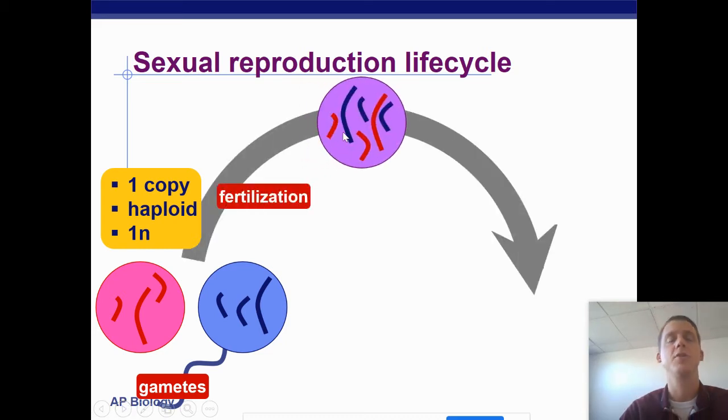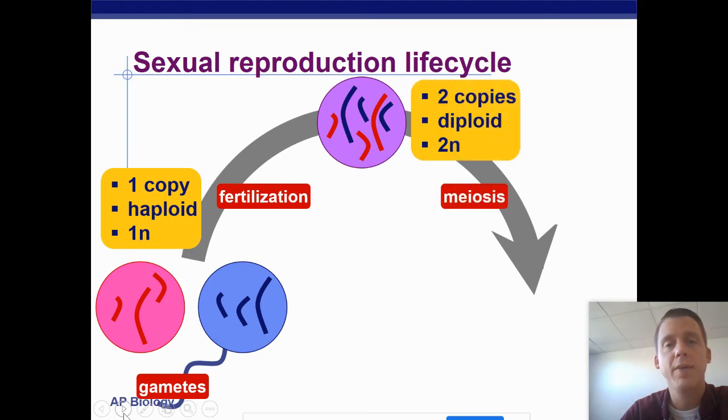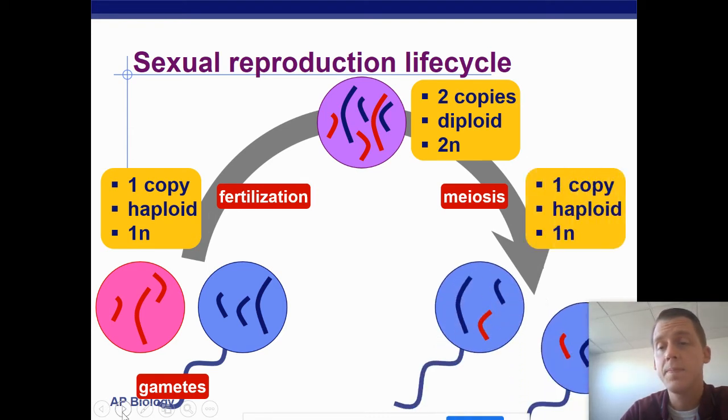After fertilization, now we have pairs, right? So the egg cell has one part of chromosome pair 1, and the sperm cell has the other part of chromosome pair 1. When fertilization happens, we end up with a homologous pair. So now we have a diploid zygote, and the diploid zygote will eventually undergo meiosis once again.